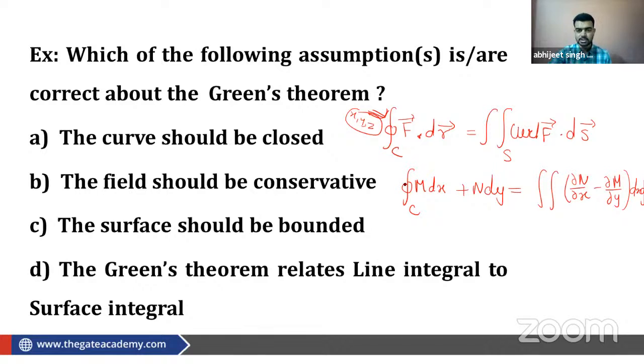For Green's theorem, the first assumption is that the curve should be closed, because we always find the line integral along the curve. There is no use of the surface here. So you can eliminate option C because a surface is not required for Green's theorem. We do the line integral and the surface integral, and that surface integral is for an open surface, because a closed curve will form an open surface, not a closed surface. Is it clear? So option C is not correct here. Along the closed curve you have to do it, then only you will apply Green's theorem. So the first option is correct.